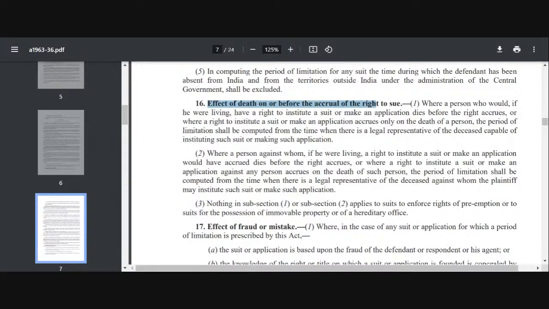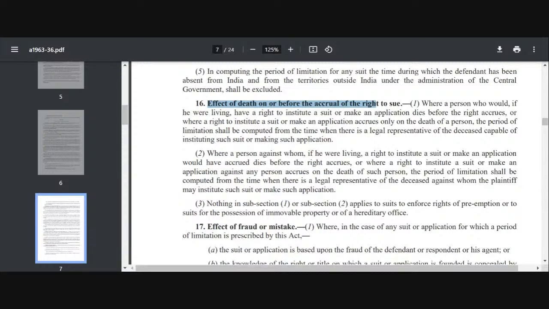So say for example, if a person has died, he is dead, but suppose he was living, if we presume he was living, and he would have had the right to institute a suit or to make an application, but he dies before that right comes to him, or that right comes only after his death.